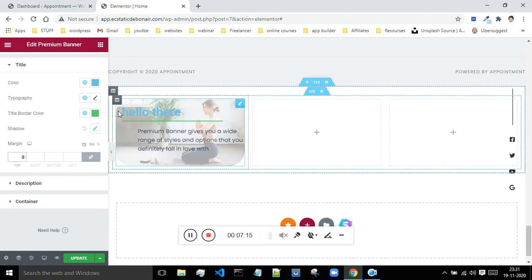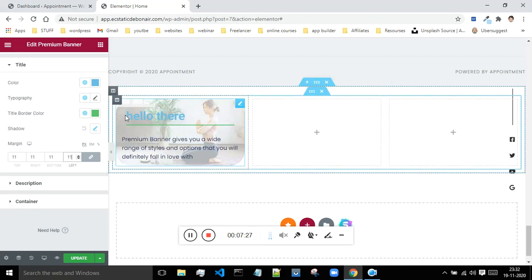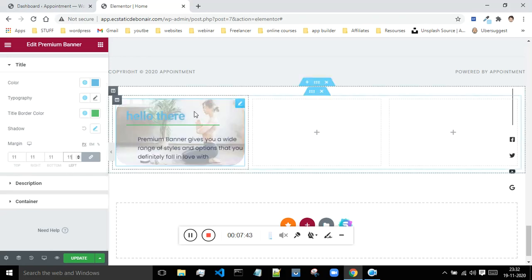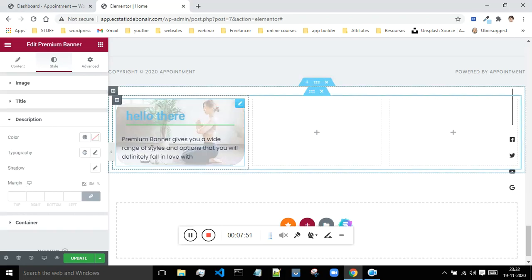From the left hand side, this text is a little bit close to the boundary, so I will give a little bit of margin from the left, so I will give the margin as level. Okay, so now this is the margin which I have got. If you want other values to be 0, then you can just remove it. I don't know for what reason I'm not able to give the margin equally on all sides, but let it be. Even if we level from all the corners, the top, right, bottom and the left, it's okay.